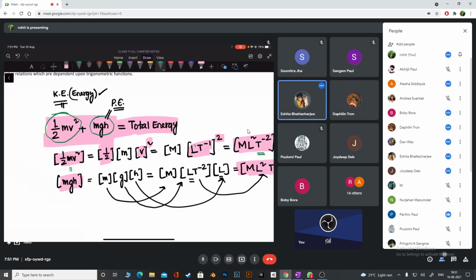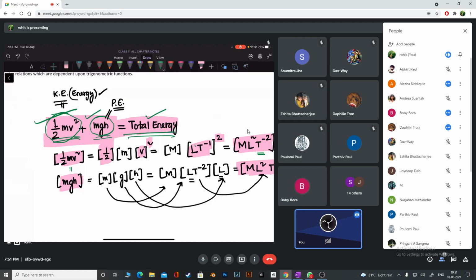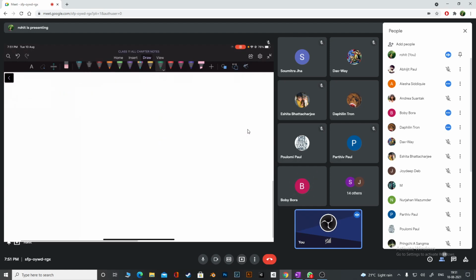You cannot add them. This has the dimension of energy, this was the dimension of energy, and even this is the dimension of energy. Each and every term should have the same dimension. Then the formula is correct. Otherwise, the formula cannot be correct. I'll show you another case. Don't worry, you'll get what I'm trying to say.